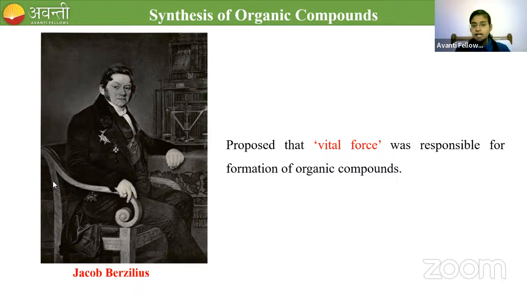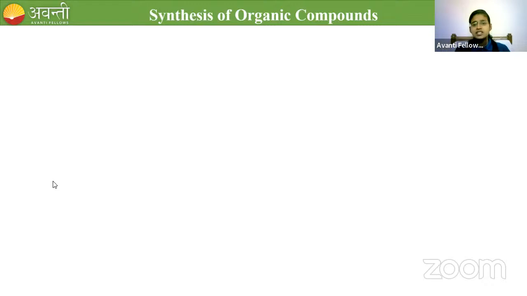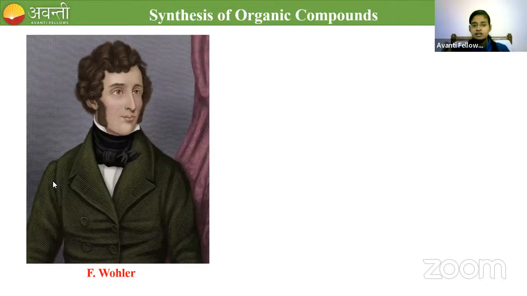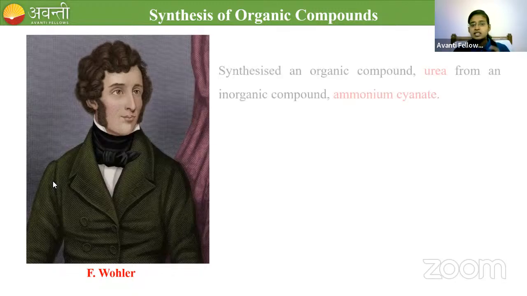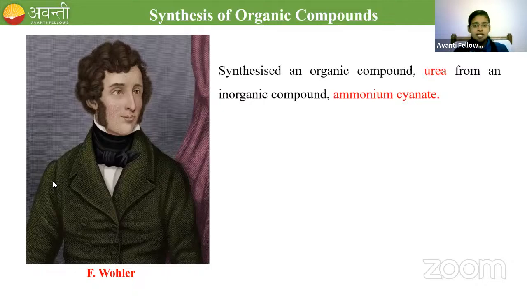But later on, what happened? A scientist called Friedrich Wöhler synthesized an organic compound in his laboratory itself. The name of the compound is urea. He synthesized this organic compound, urea, from an inorganic compound, ammonium cyanate, whose formula is NH4CNO, NH4 plus and CNO minus. So this is ammonium cyanate.